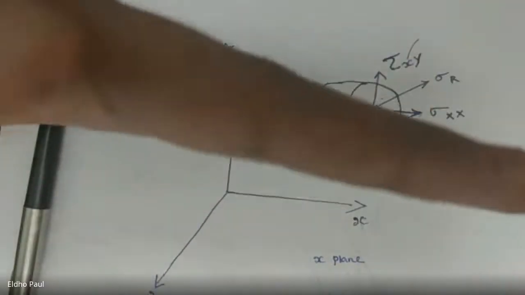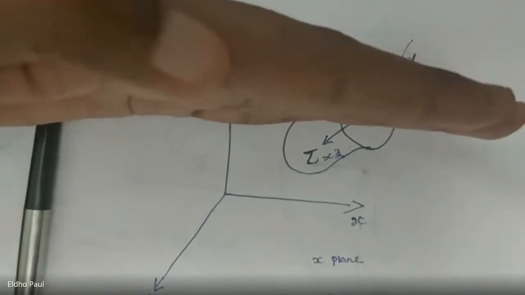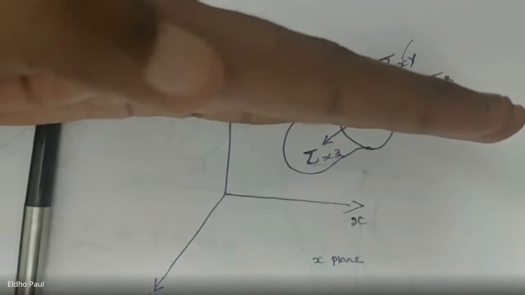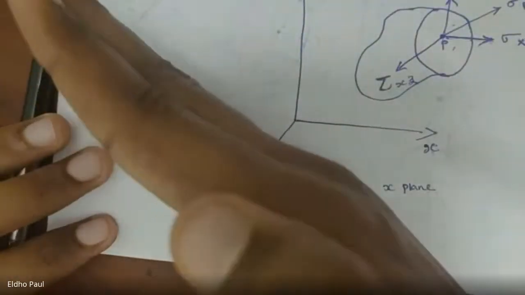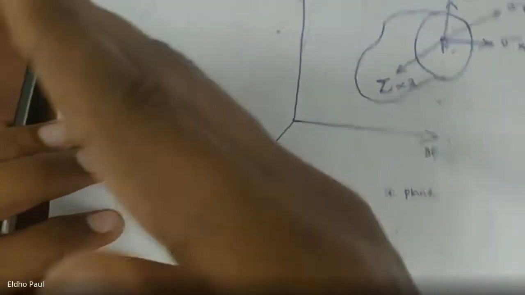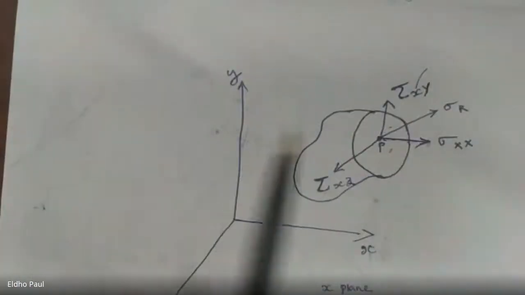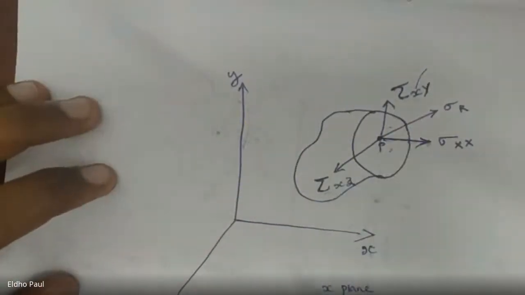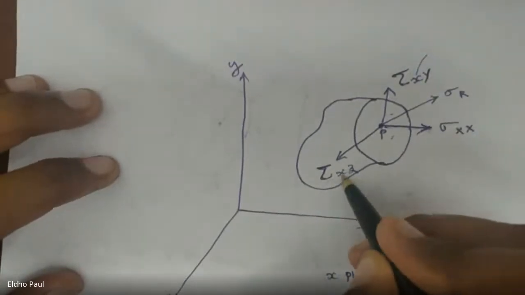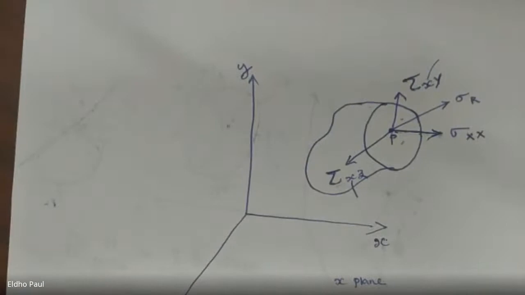Similarly, if we use a plane which is perpendicular to the y-axis, the corresponding plane will be the y-plane. And if you use any plane which is perpendicular to the z-axis, the corresponding plane is called the z-plane. Here we use the x-plane to cut this cross section. That is why we have sigma xx, tau xy, tau xz. So the first subscript is used to designate the plane which is used to cut this cross section.